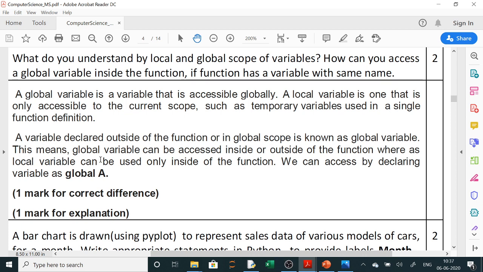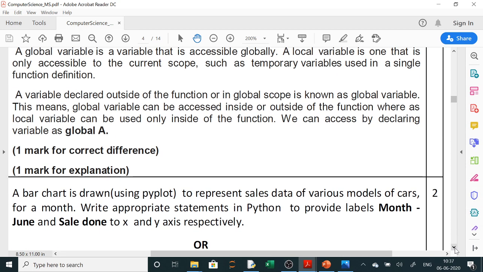This means a global variable can be accessed inside and outside of the function, whereas a local variable can be used only inside of the function. We can access it by declaring the variable as global A. So we have to use global A and then we can access it.